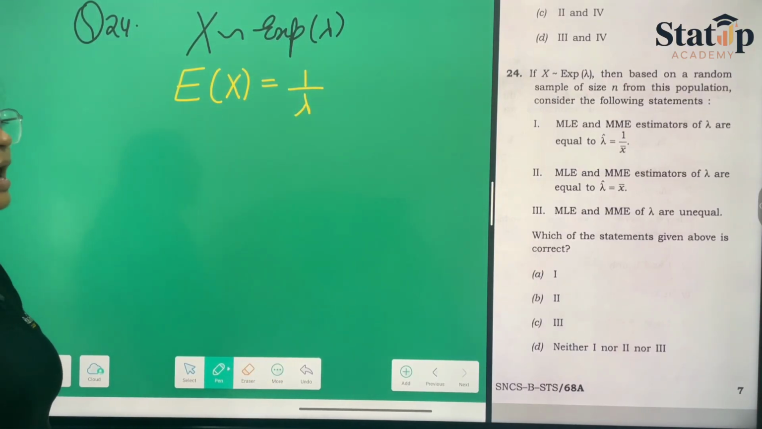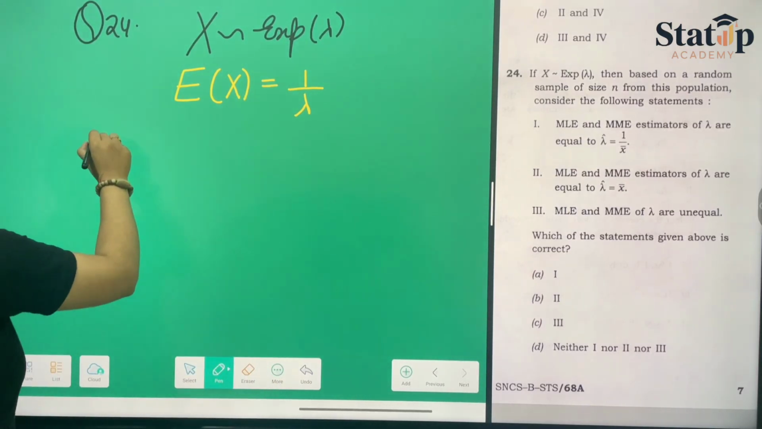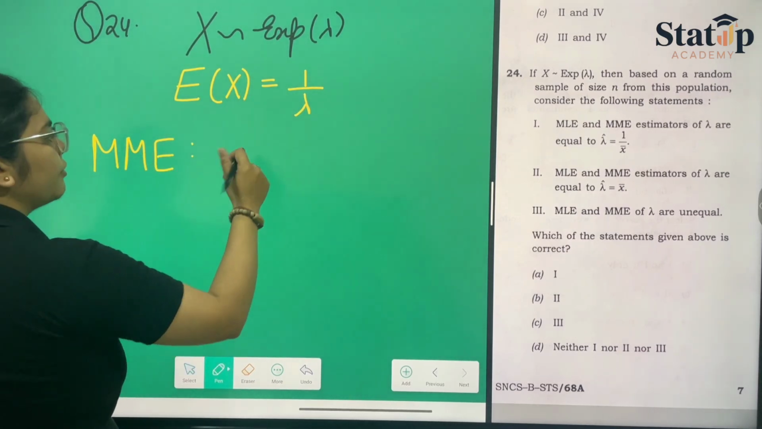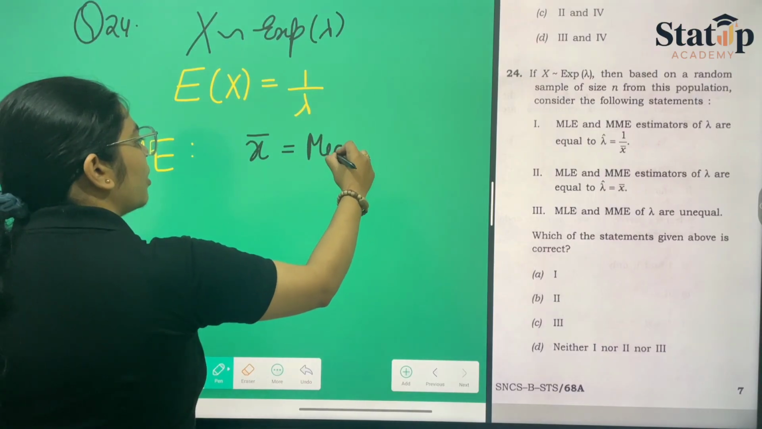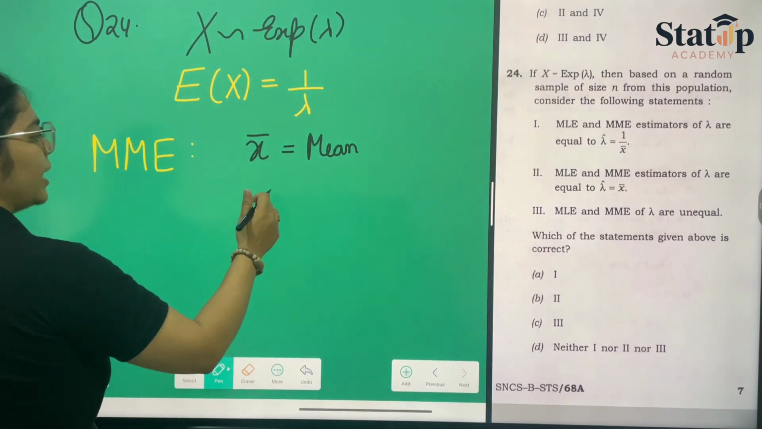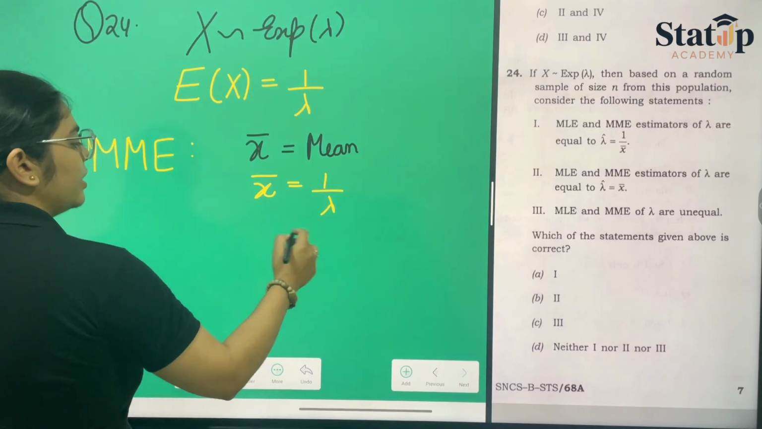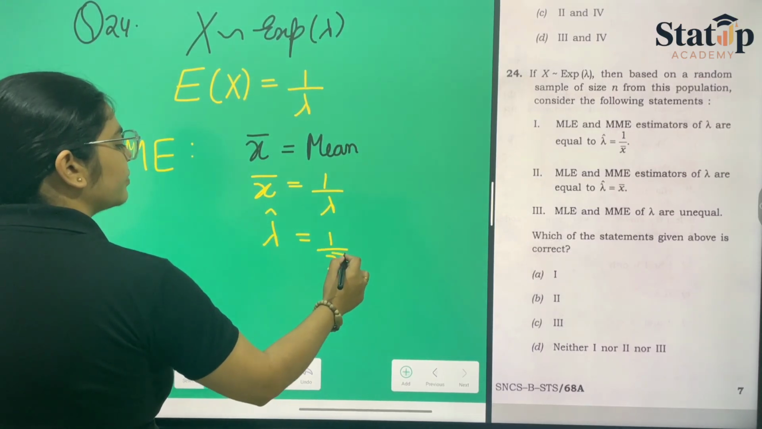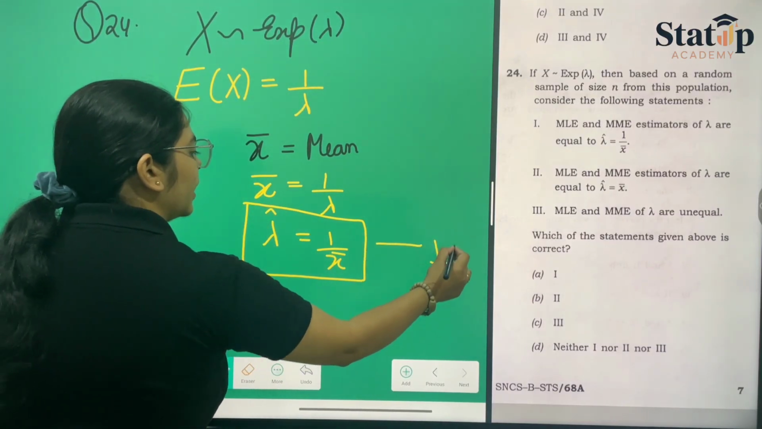Then the MLE and MME, the maximum likelihood estimator and the method of moments estimator. So first of all, we are calculating the MME. What is the MME? We put x bar equal to the mean of xi. So x bar is equal to 1 upon lambda, so lambda cap will be equal to 1 upon x bar. So we have got this as equation number 1.